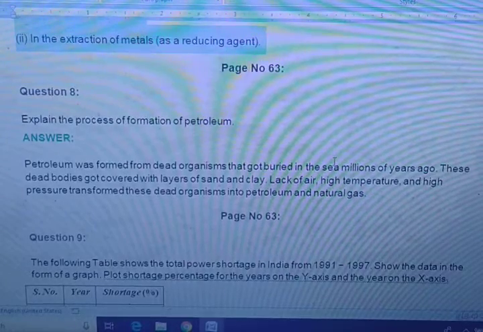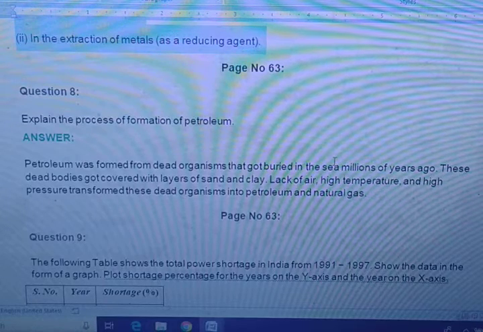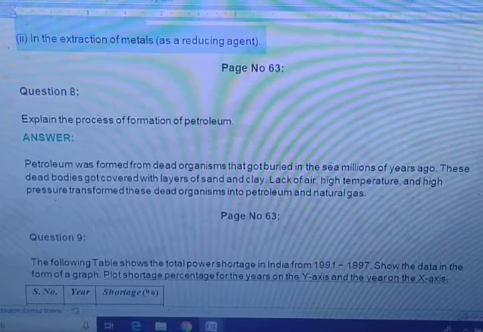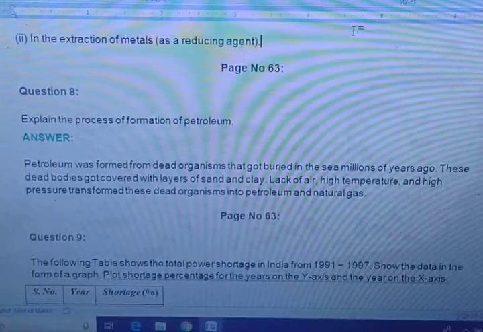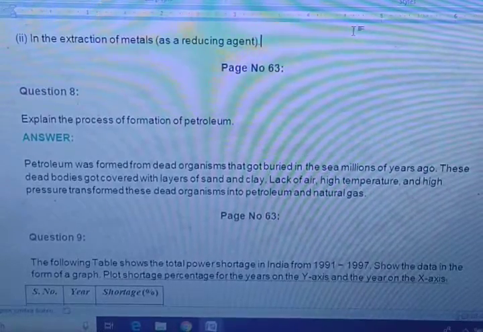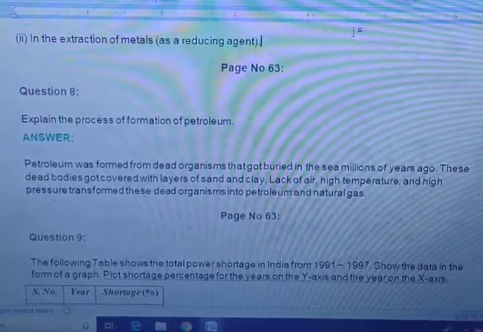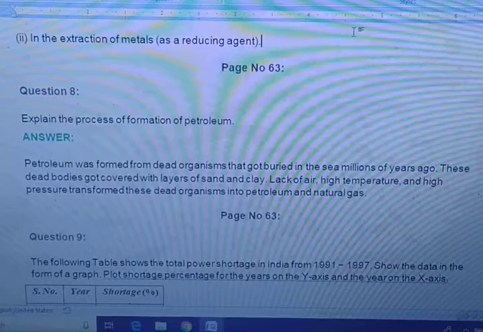Right? So let us discuss the process of formation of petroleum. Petroleum was formed from dead organisms that got buried in the sea millions of years ago. These dead bodies got covered with a layer of sand and clay. Lack of air, high temperature and high pressure transformed these dead organisms into petroleum and natural gases.